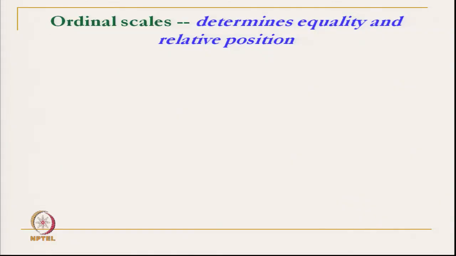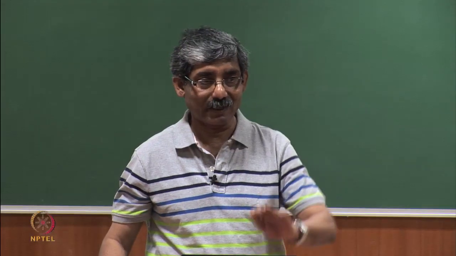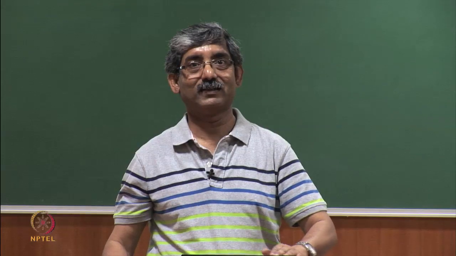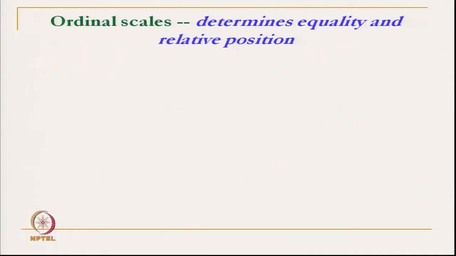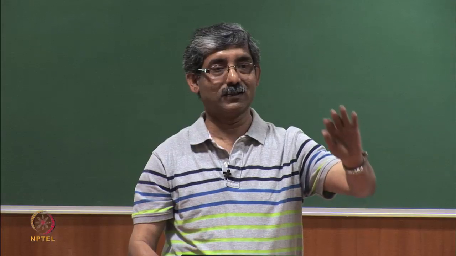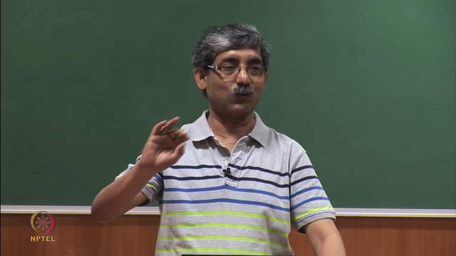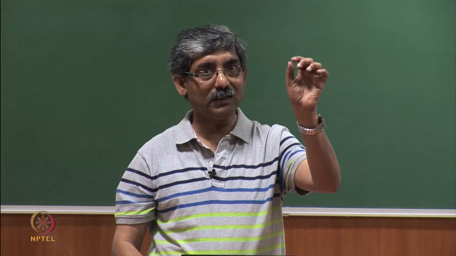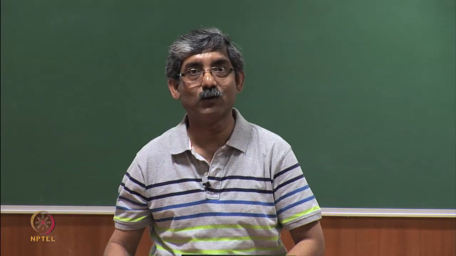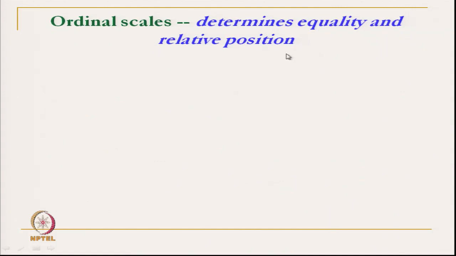Ordinal scale takes care of equality as well as relative position. Equality means, just like a nominal scale, it separates out wool as 0, silk as 1, but within wool it will talk about the relative position.